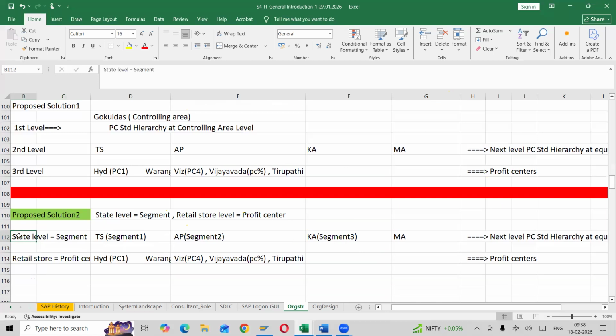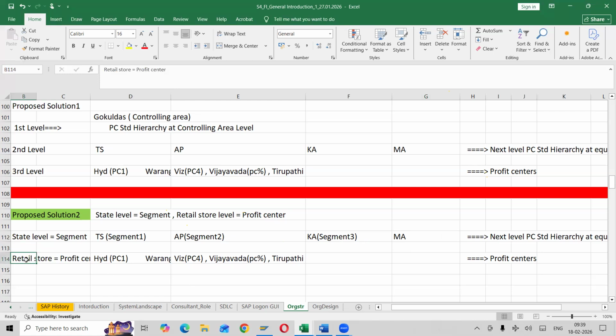So what do we have at state level? We have Telangana, AP, Karnataka, and Maharashtra. So I can propose Telangana state as segment 1, AP as segment 2, Karnataka as segment 3, and Maharashtra as segment 4. Now, next one, we can propose directly as profit center.